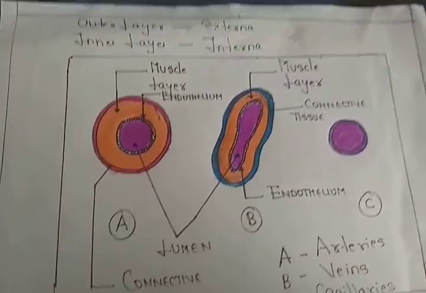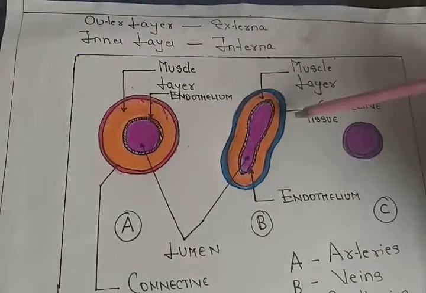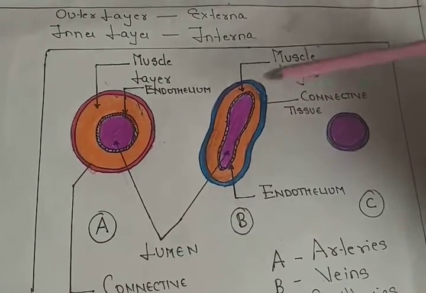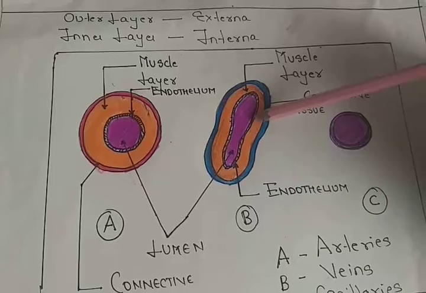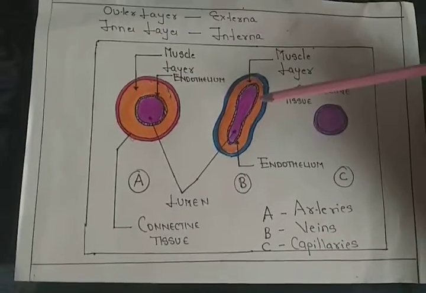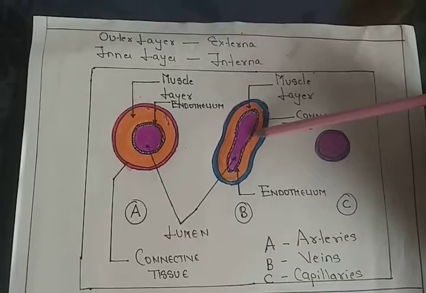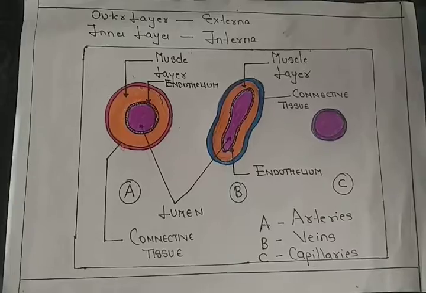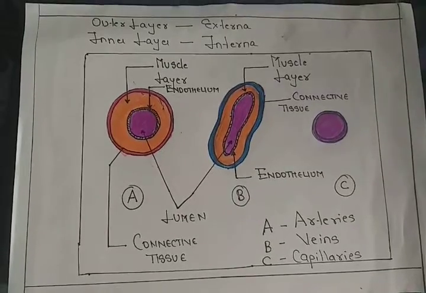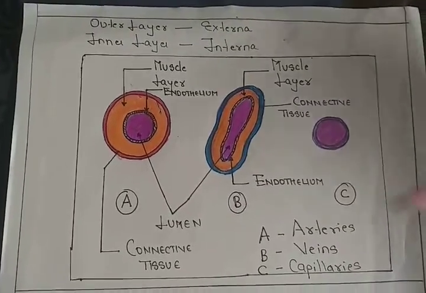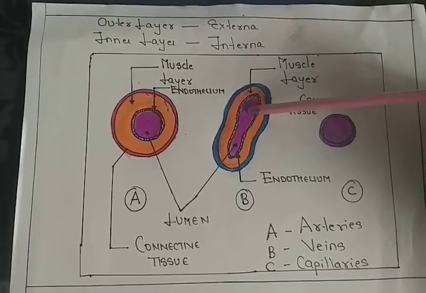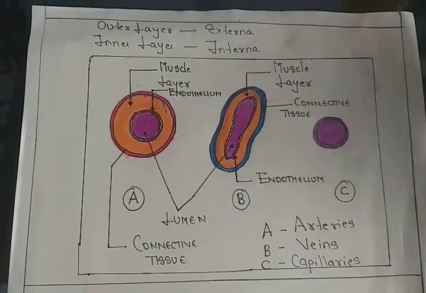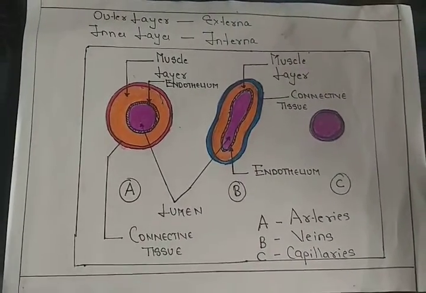Now as far as veins are concerned, in the same way, the outer layer is called tunica externa, which has connective tissues. The inner layer is called tunica interna, which is lined by endothelial cells or endothelium. And the middle layer is called tunica media, which has smooth muscles, or you can say a smooth muscle layer. Now as far as the lumen of veins is concerned, the lumen is much bigger, a very spacious lumen.